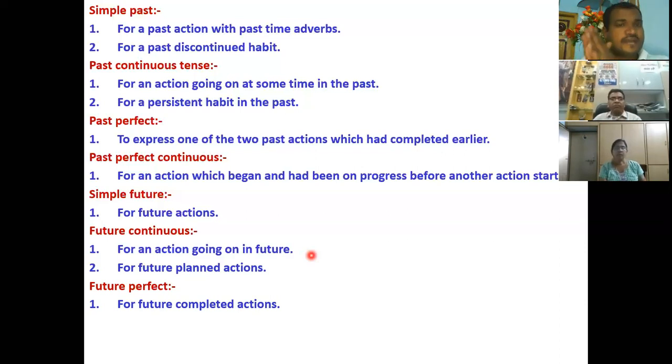If you plan to complete some action in a particular time of the future, we should use future perfect tense.